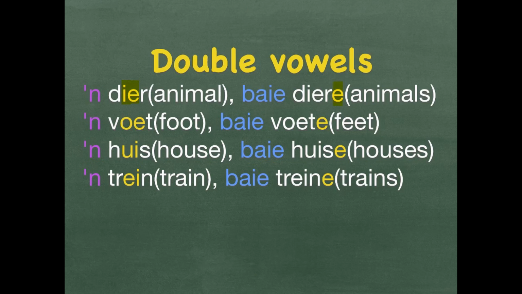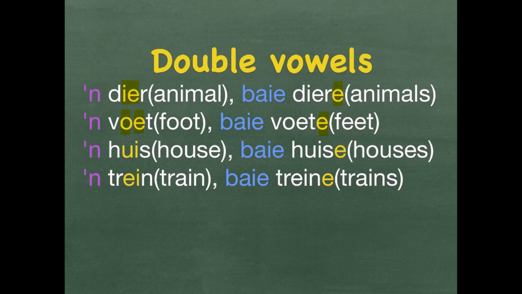An O and an E next to each other gives you a U sound, like in the word foot. A voet, same as the English foot. It sounds exactly the same, but is spelled correctly when you spell it with a V in the front, an O and an E, and then a T. In English, it's an F, two O's, and then a T. Baie voete. You just add an E at the back of the word. In English, the plural for foot is feet.